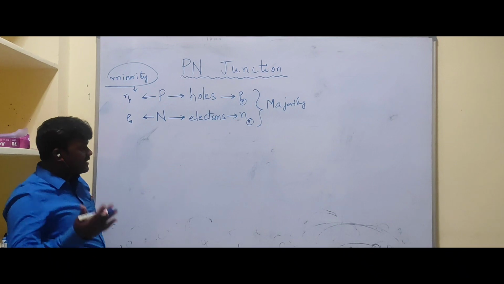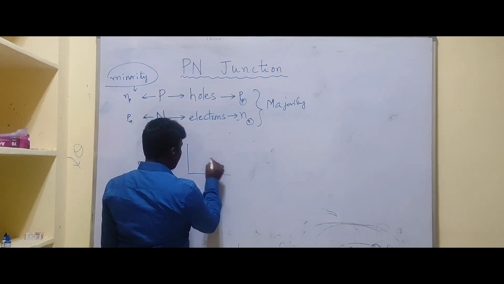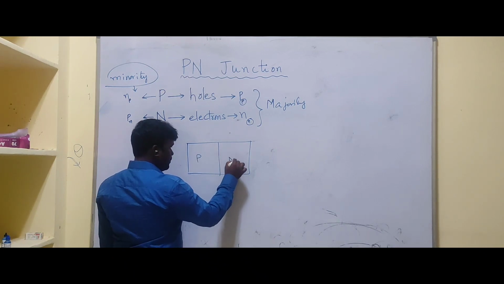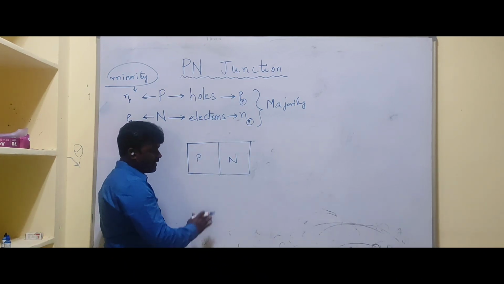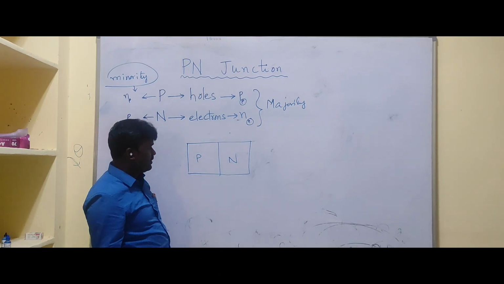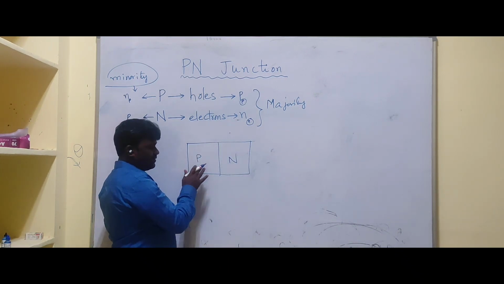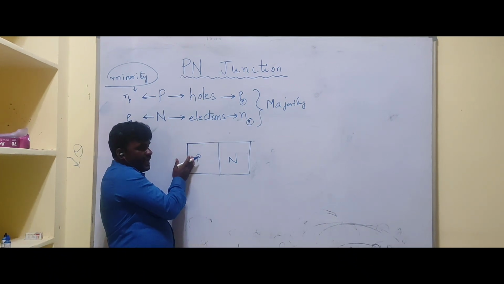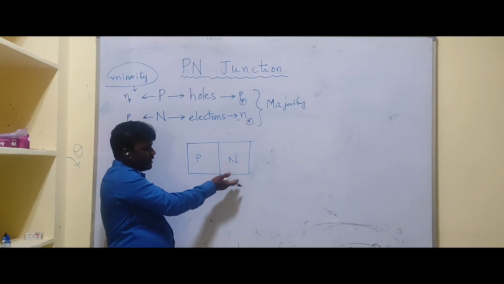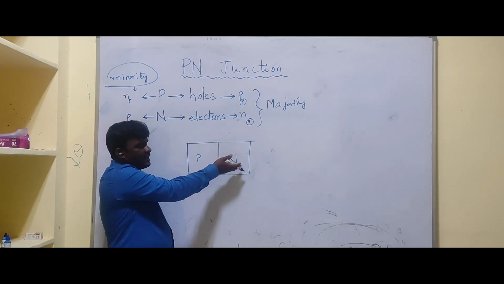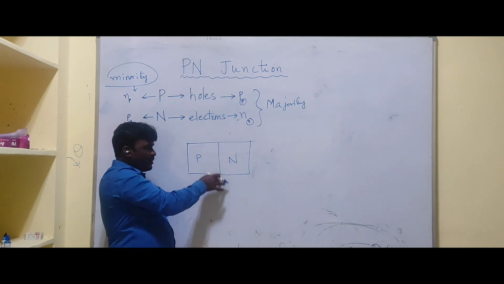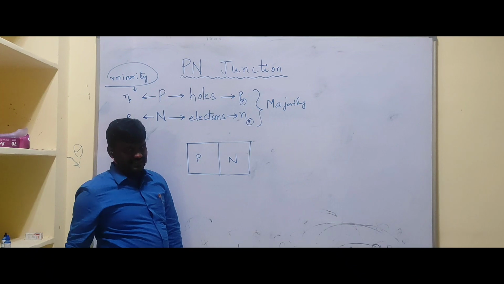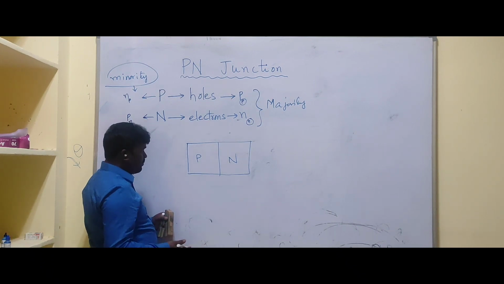Okay. Now we can easily understand about this majority and minority here. Let us consider our PN region. One region is doped with acceptor impurities, remaining region is doped with donor impurities. Then we will get P-type and n-type regions like this. Then there is a possibility of junction between these regions. So then we have a PN junction.